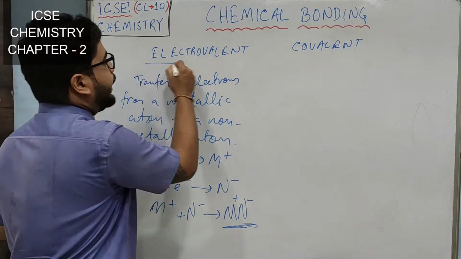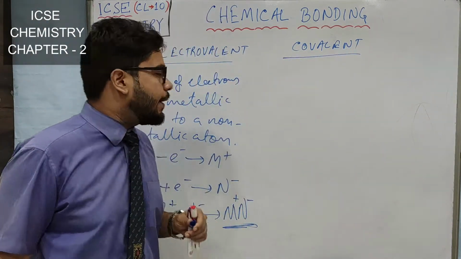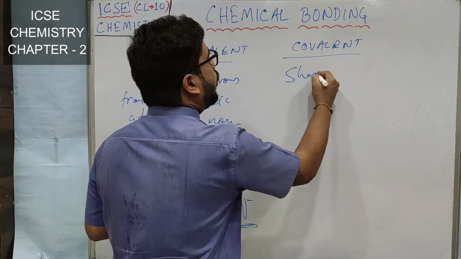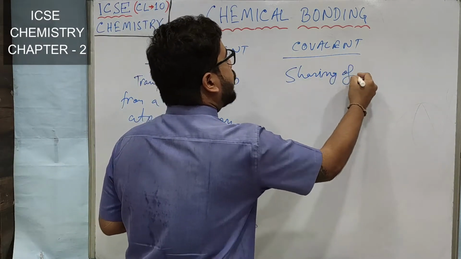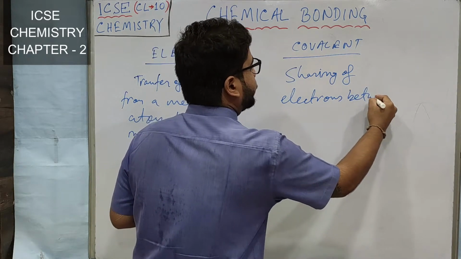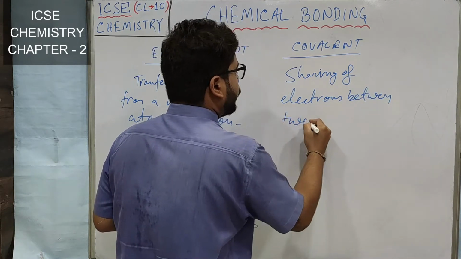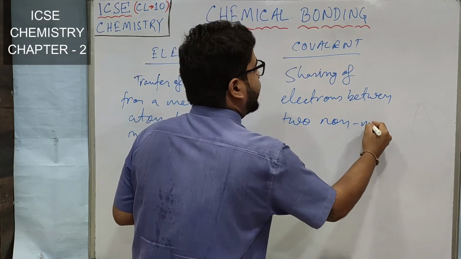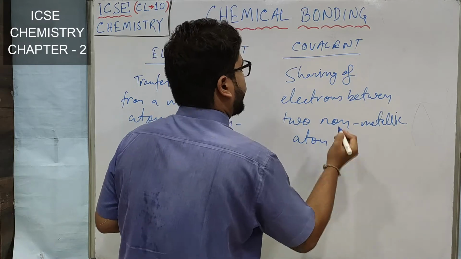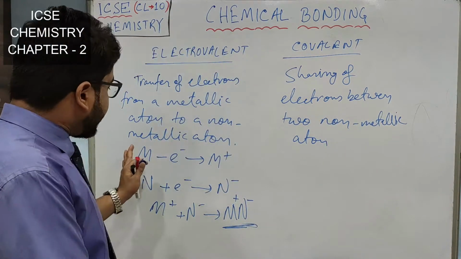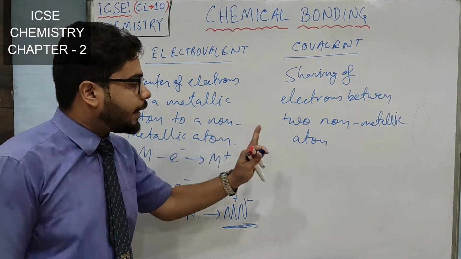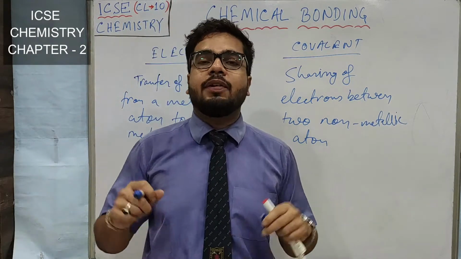On the other hand, what is a covalent bond? Here we said transfer, but a covalent bond is formed by sharing of electrons between two non-metallic atoms. Alright, in the electrovalent bond the electron came from the metal and went to the non-metal, but here the electron will be shared.